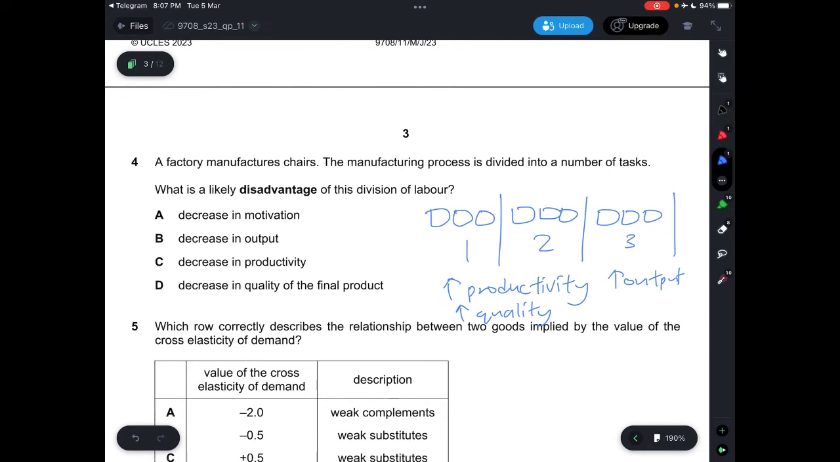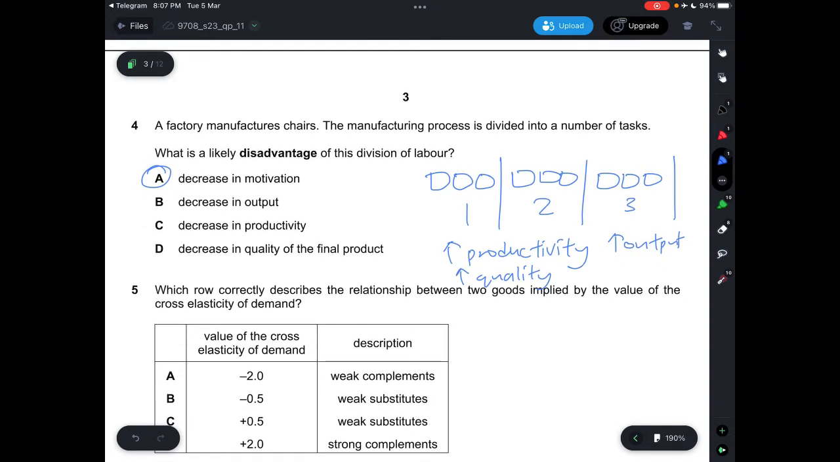But with this division of labor, it also means that you are doing the same thing over and over again, which means that you'll feel less satisfied with your job. Over time, when a person does something over and over again, their satisfaction will decrease and they will feel bored, and when they feel bored, they will have a decrease in motivation. Therefore, the answer would have to be A. The other three, decrease in output, productivity, and quality, are basically complete opposites.